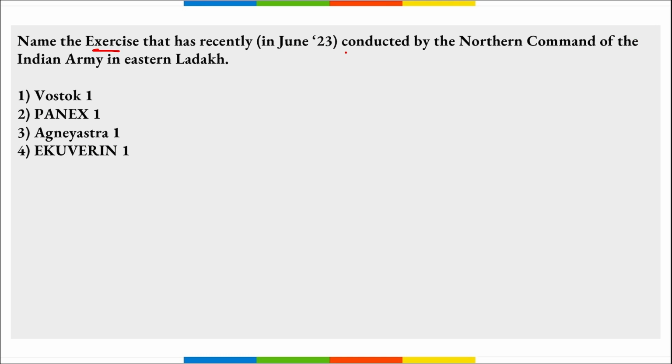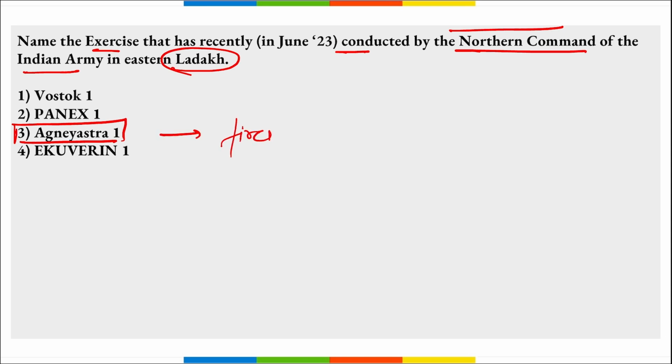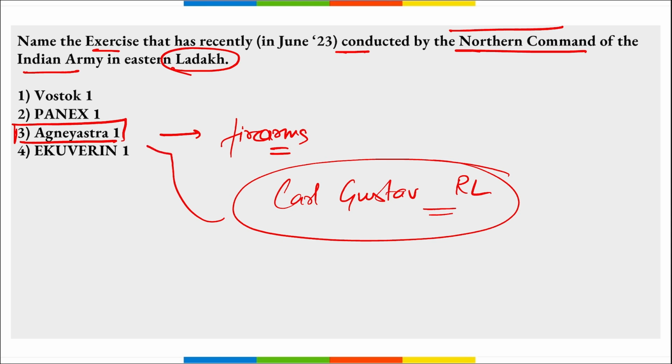Next is name the exercise that was conducted by the Northern Command of the Indian Army in Eastern Ladakh. It is your Agnistra 1. I repeat, Agnistra 1 is the name of the exercise that was conducted by the Northern Command of the Indian Army in Eastern Ladakh. And Agnistra means fire arms, correct, in Hindi. Then here, an anti-tank missile and Carl Gustav rocket launchers also participated in this exercise, Agnistra 1.